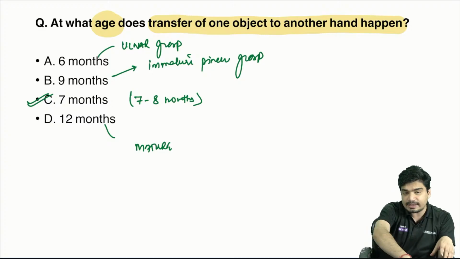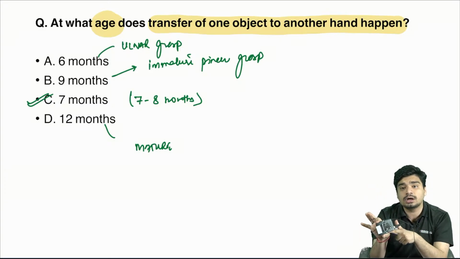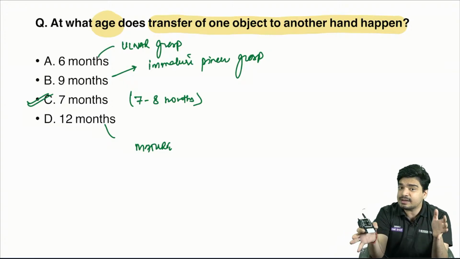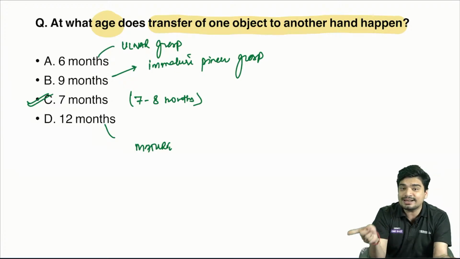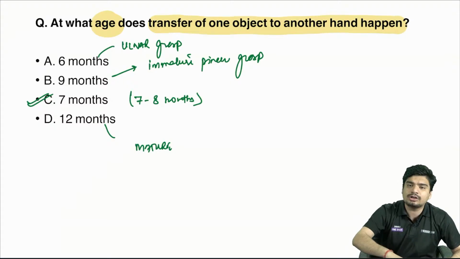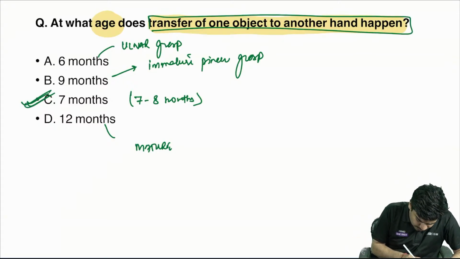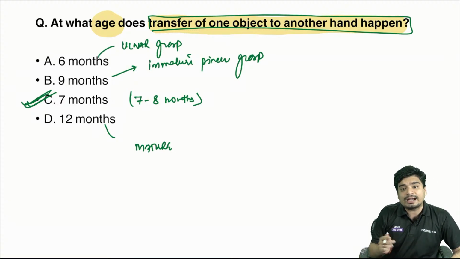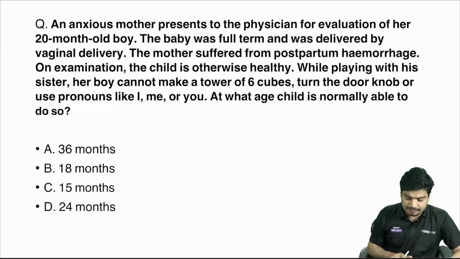At 7 months, he will be able to pick it with the help of his radial thumb, or the radial aspect of the hand. So that is radial grasp. So at 7 months, when he's picking it up with radial grasp, he'll be able to transfer from one hand to another also. So transfer of object from one hand to another is also going to start at 7 months. At 9 months, you will have immature pincer grasp. At 12 months, you will have mature pincer grasp. I'll discuss this a little more in depth later.